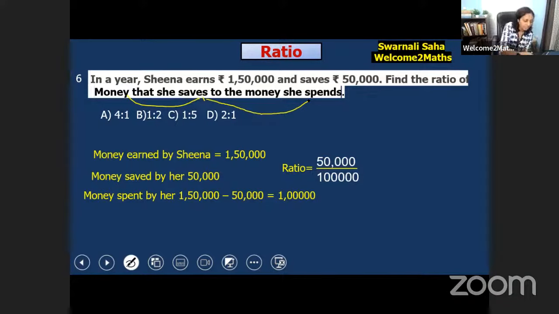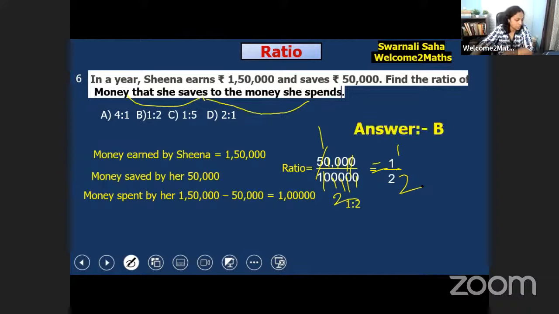Let's simplify this. Cancelling the zeros, 1, 2, 3, 4 and 1, 2, 3, 4, it's 1 and 2. So it's 1 by 2. That is the answer, 1 is to 2. Option B is the right one. Very good.